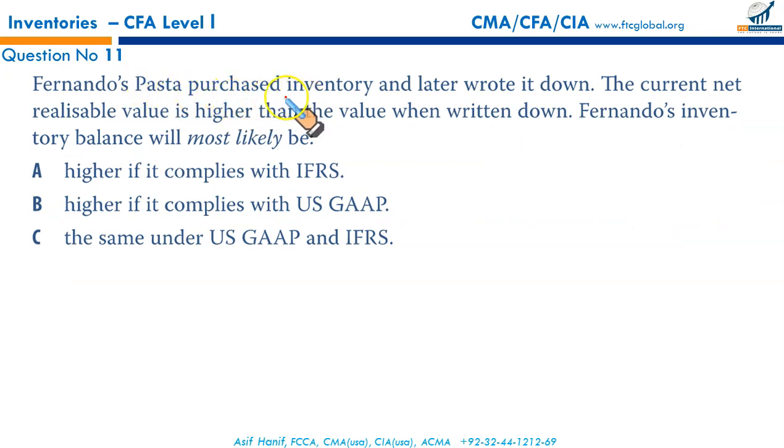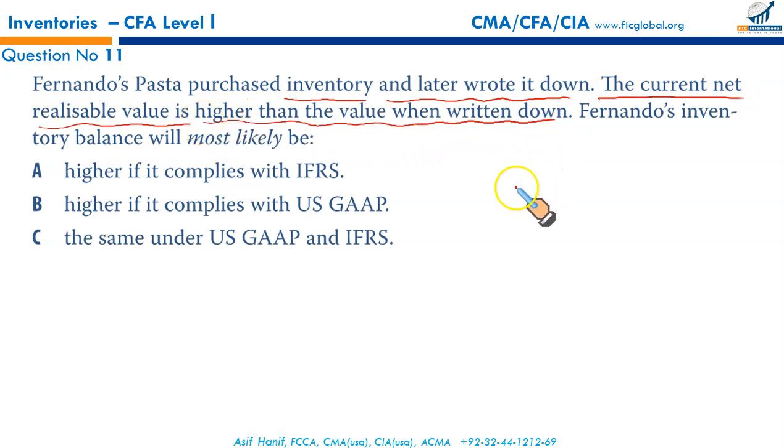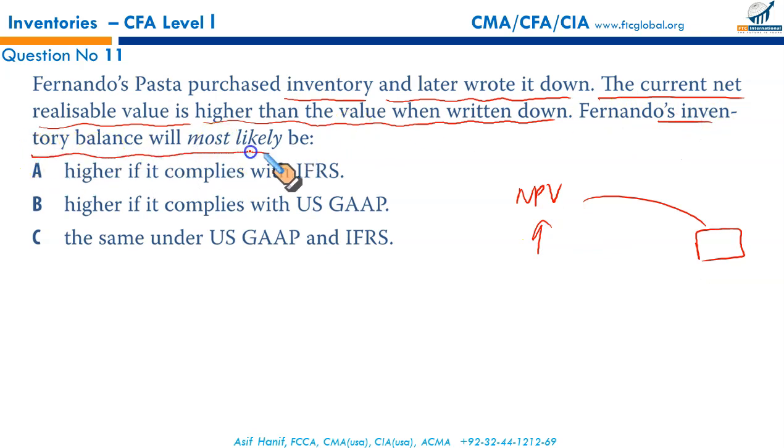Fernando Pasta purchased inventory and later wrote it down. The current net realizable value is higher than the value when it was written down, which means the value has appreciated. Fernando's inventory balance will most likely be what under IFRS? If the inventory was written down in one year and the value recovers, the reversal can be made. The write-down can be reversed in the subsequent period, but not more than the previous write-down. So under IFRS, it can be reversed.